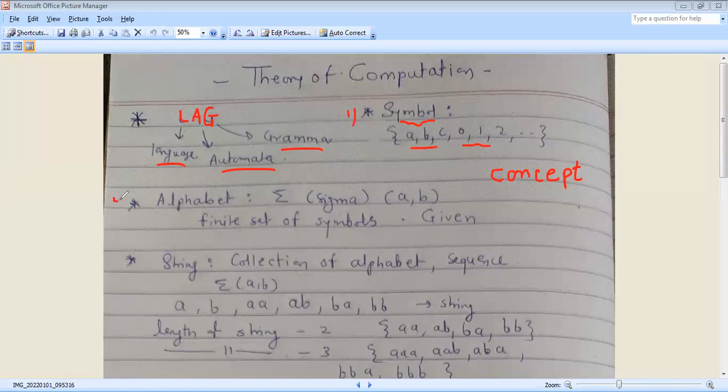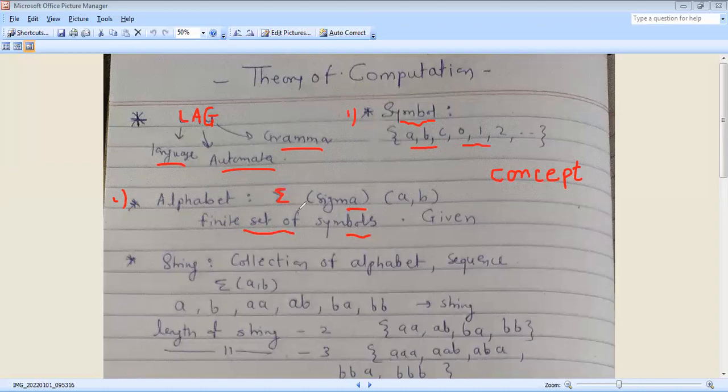Next point is alphabet. What do you mean by alphabet? Alphabet is denoted by the letter sigma. Alphabet means a finite set of symbols, or a collection of symbols.